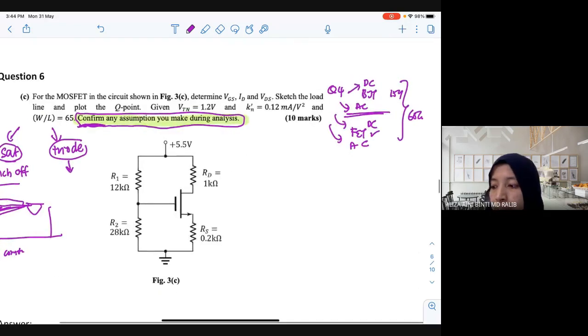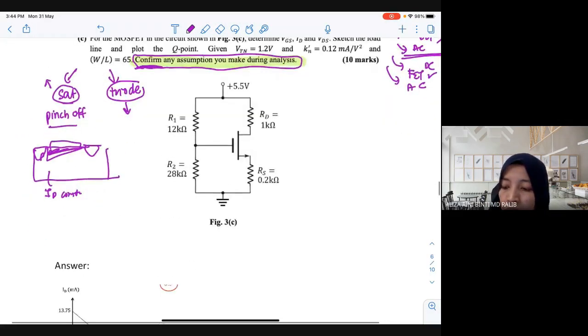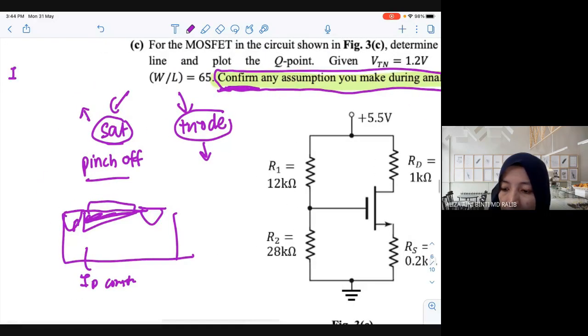If you look at your BJT, you don't have any confirmation. The equations are all the same, whether you are in active, cut off or saturation. But inside your MOSFET, you have different equations. What is the equation in saturation? Can you open your notes and give me the equation? How many currents are inside your MOSFET?